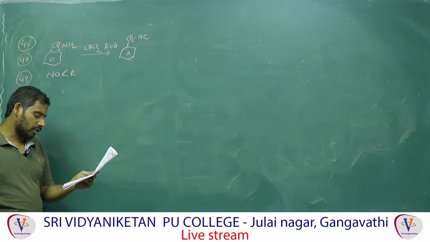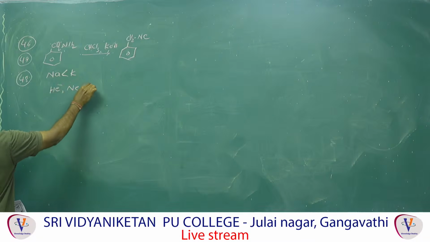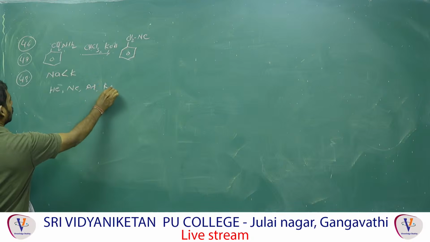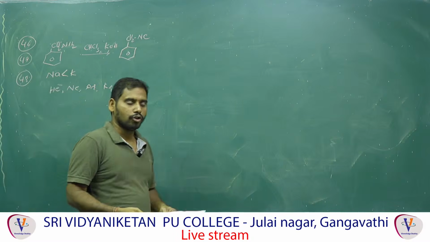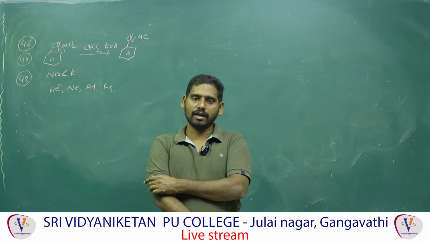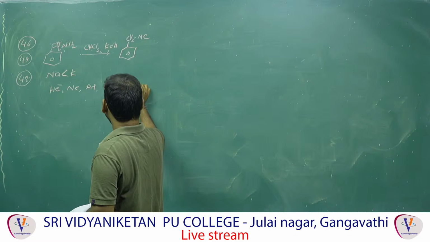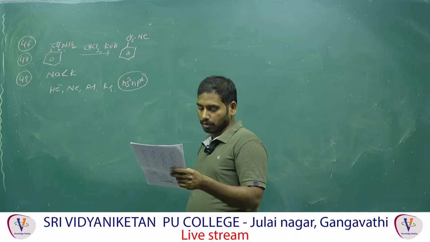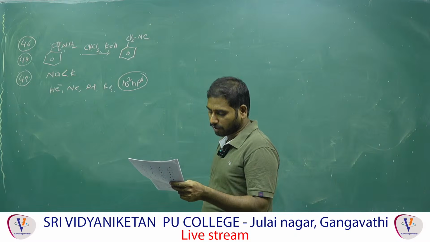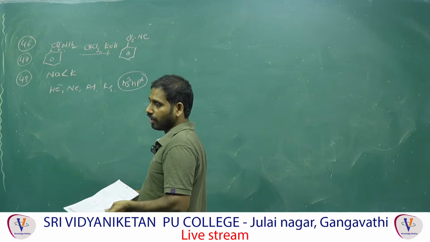Electron gain enthalpy of helium is positive. Yes, correct. Helium, neon, argon, krypton, xenon, radon are called noble gas elements. Noble gas elements have an octet configuration in the outermost shell, that means ns2 np6 configuration. So the outermost shell is already completely filled, so we cannot add an electron, it is already stable.